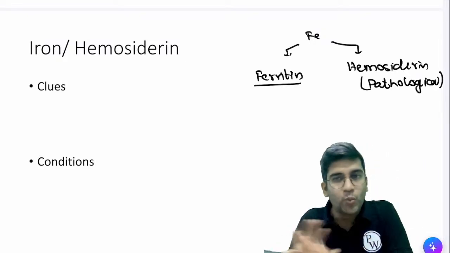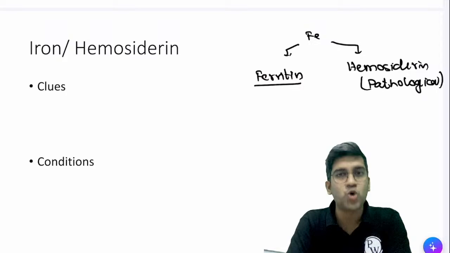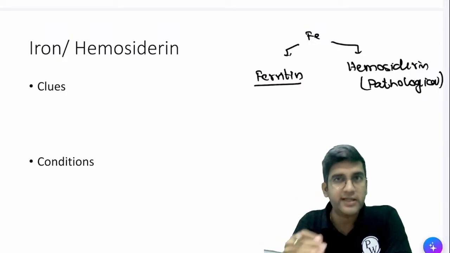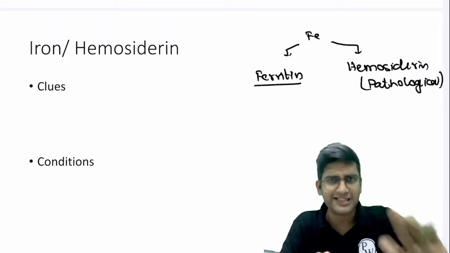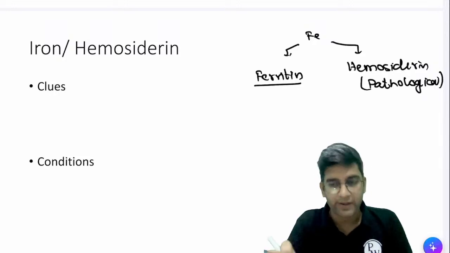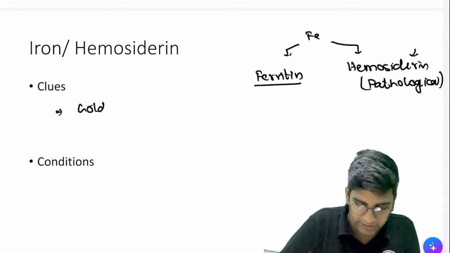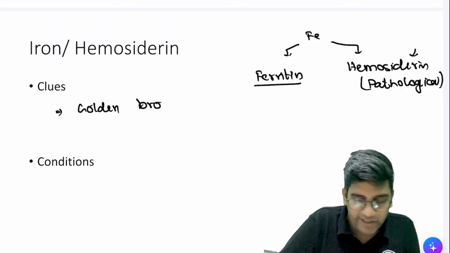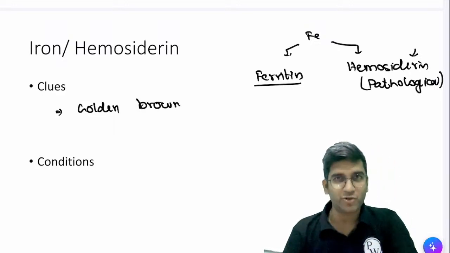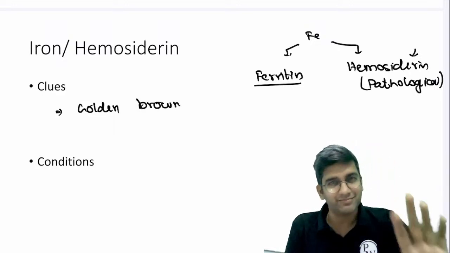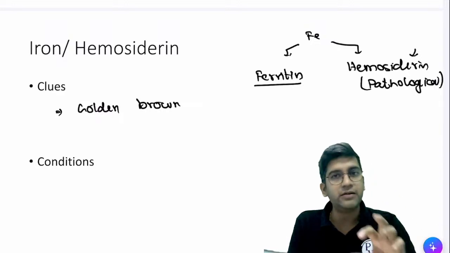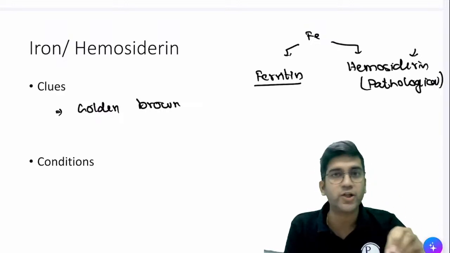Actually, I don't worry about ferritin. Like I said, if it's normal and not related to abnormality, we never remember that, right? Ferritin is there in the body. I don't care about that. My only concern is hemosiderin, right? Iron is said to be golden brown in color. You cannot actually differentiate brown and golden brown. Let's be honest, it's brown. That's all, fine. So obviously I need a pigment or a special stain.